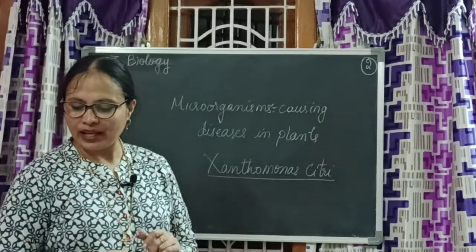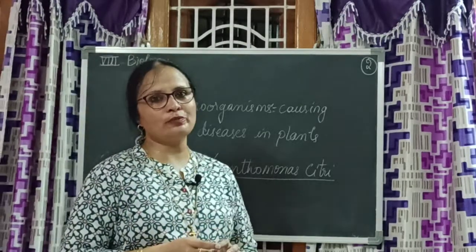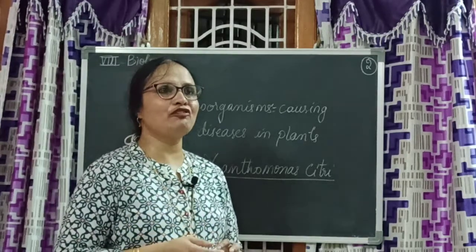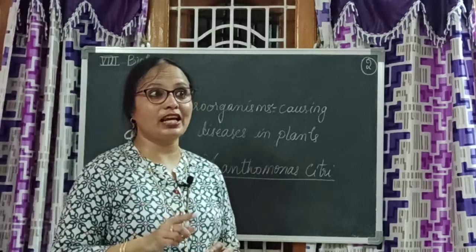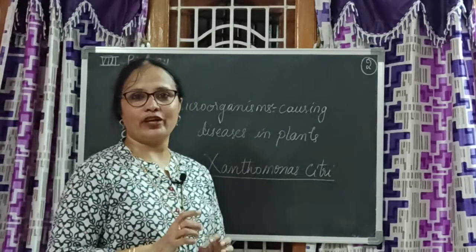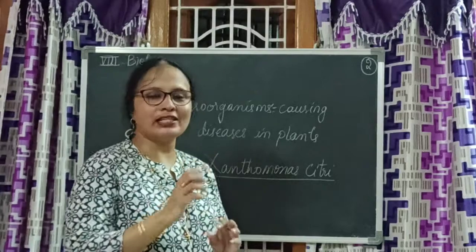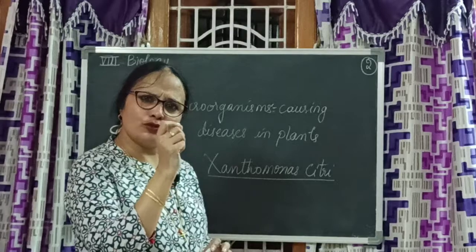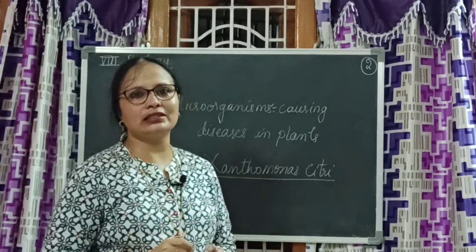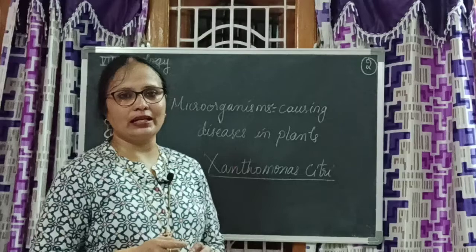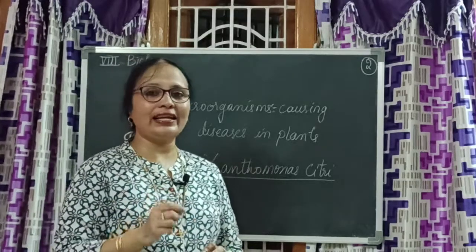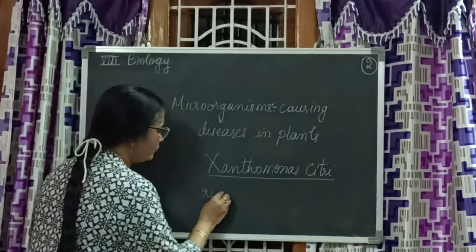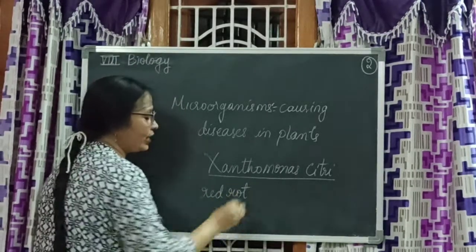Okay, next thing, you all might be enjoying eating sugar canes. Usually in winter, at the time of Pongal and Sankranti, we get sugarcane, and we choose the sugar canes and buy. What do we look for? We want to see that there is no red color line present in the sugar cane. Why is it like that? Because the red color line indicates that there is a disease called red rot. That is called red rot disease in sugar cane.